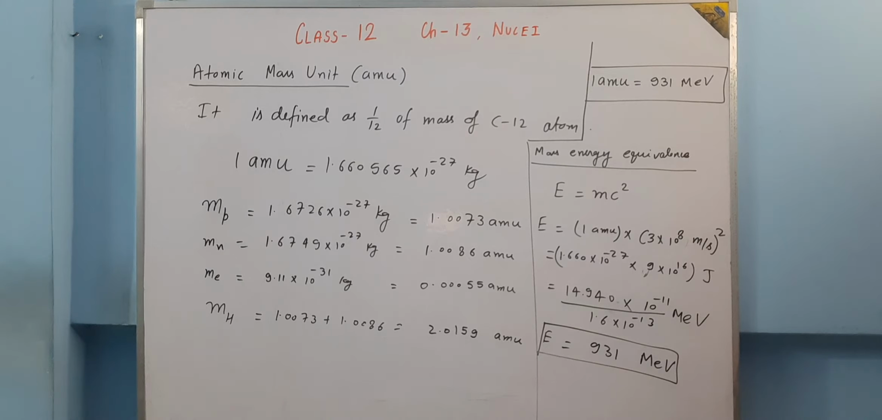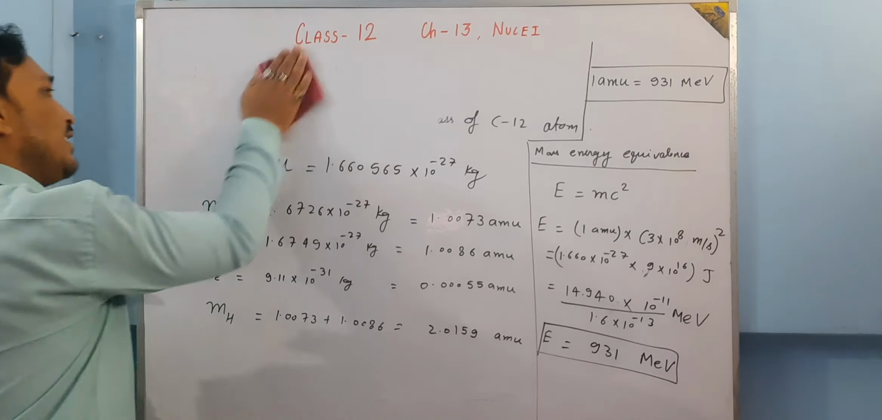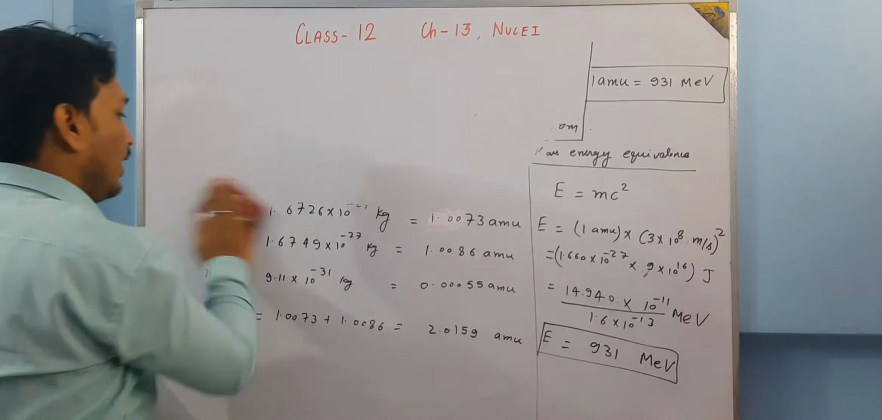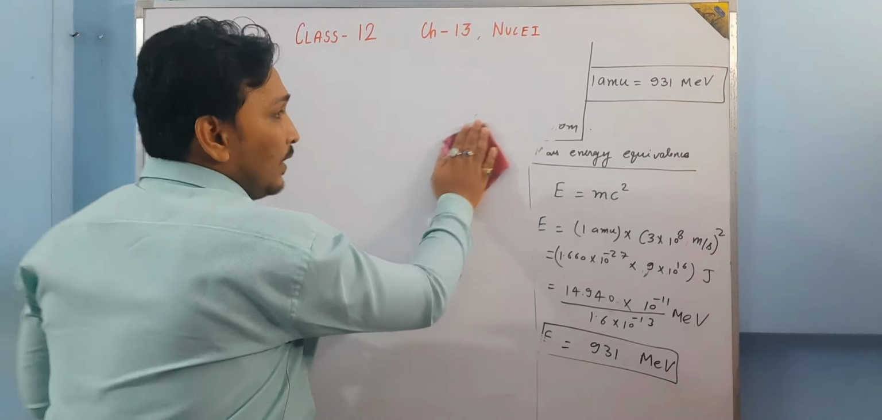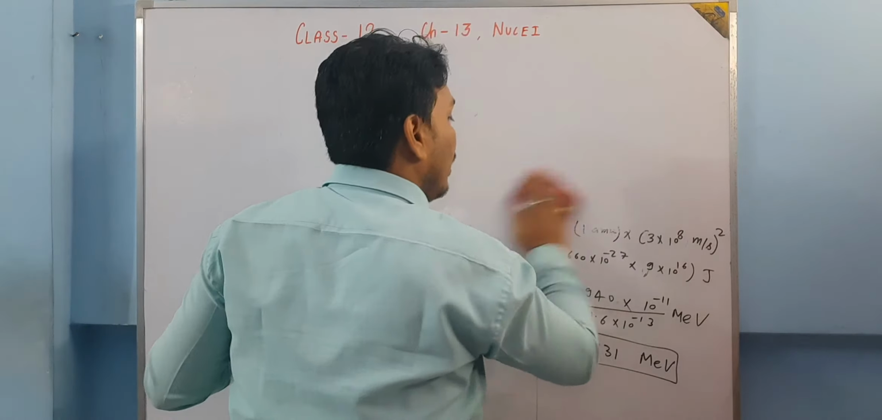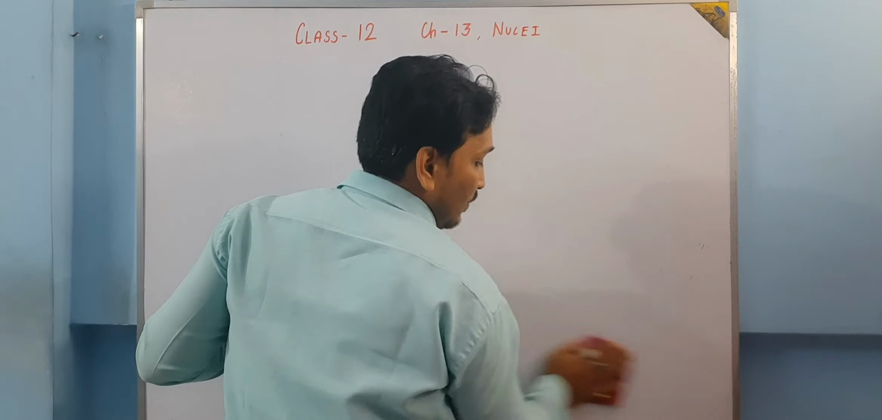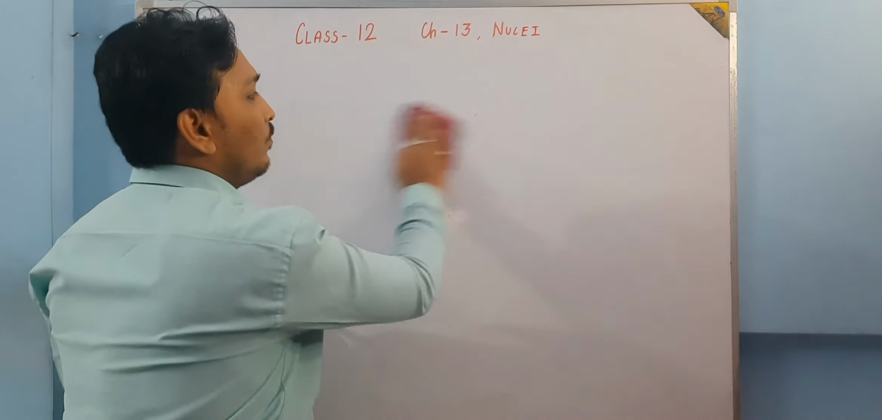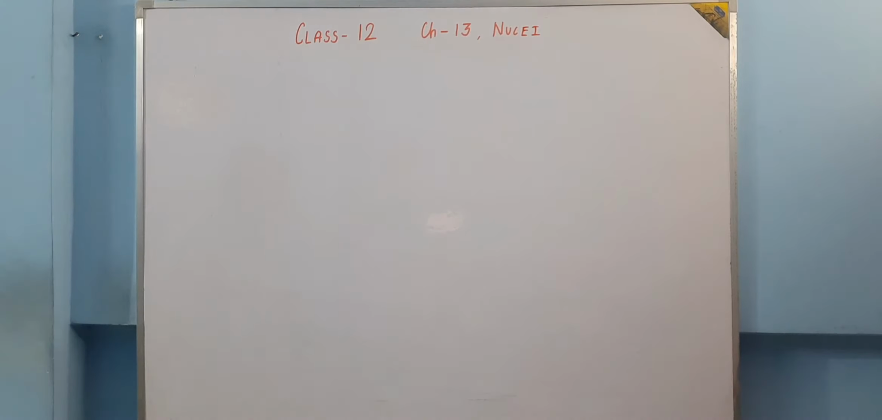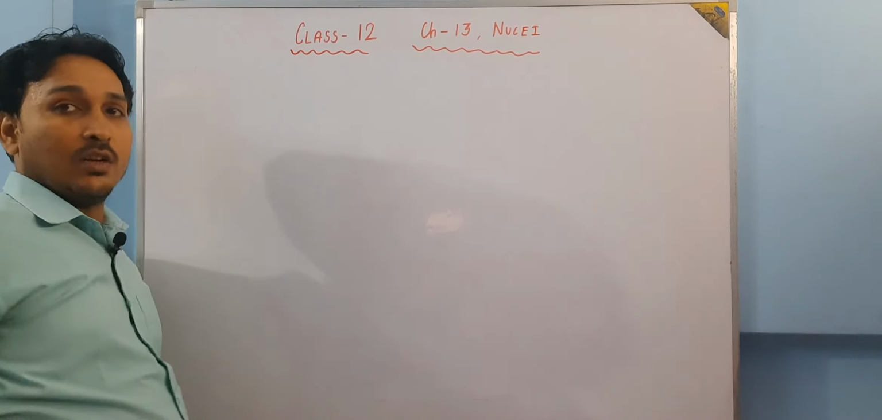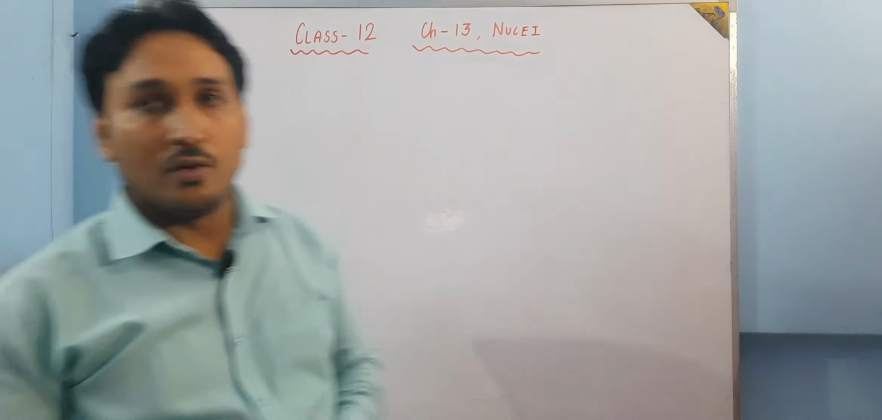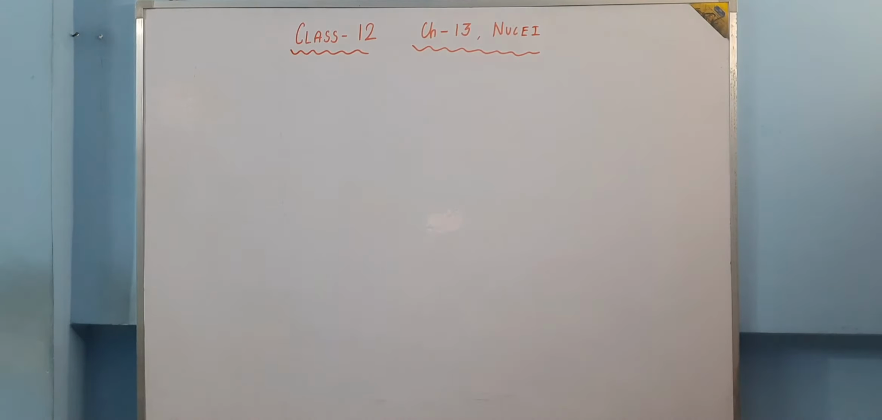So let us move to the next topic. The next topic is about the size of the nucleus. Let us do that. If we talk about the nucleus, the nucleus does not have a physical boundary. Only a group of protons and neutrons come together and form a nucleus, right? So the nucleus has no physical boundary.